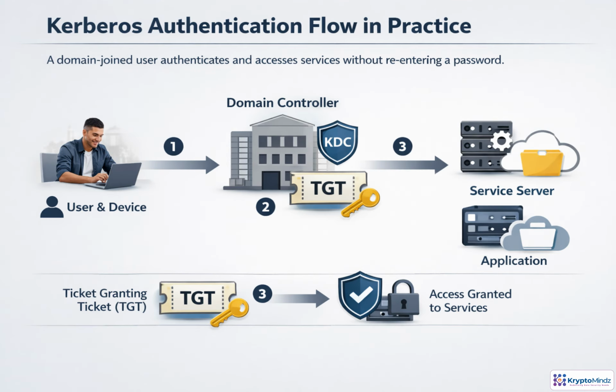Here's the Kerberos flow in practice. The workstation contacts the KDC, which validates the sign-in, and the client receives a TGT. Later, when the user opens a file share or application, the client uses that TGT to request a service-specific ticket. The service checks the ticket, and then authorization determines what the user can actually access. Authentication gets the user recognized. Authorization decides what they can do.